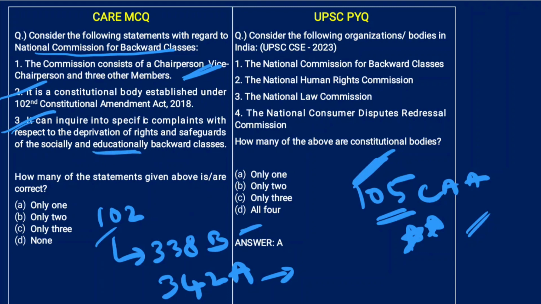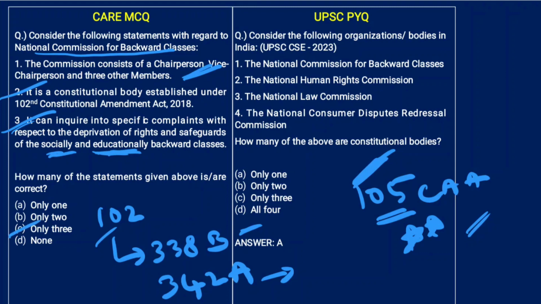Be very, very careful whether they are asking you socially and economically backward classes or educationally backward classes. This NCBC deals only with the socially and educationally backward classes, not economically. To confuse you, this word can be replaced with economically backward classes, and when it is replaced with economically backward classes, this statement becomes wrong. Otherwise, it is correct. Only 3.